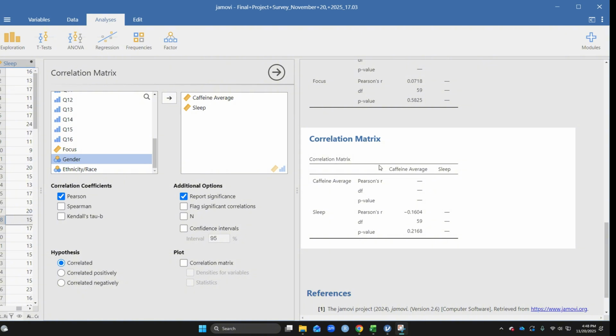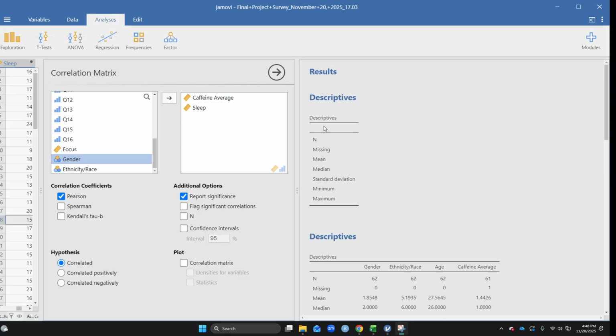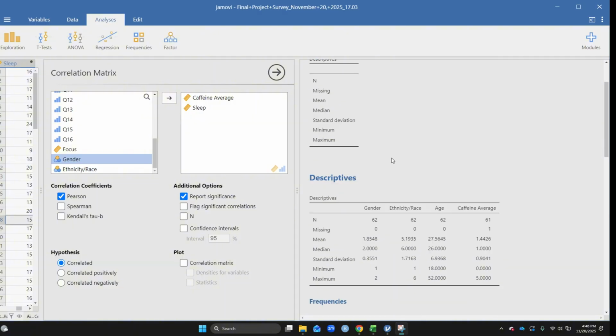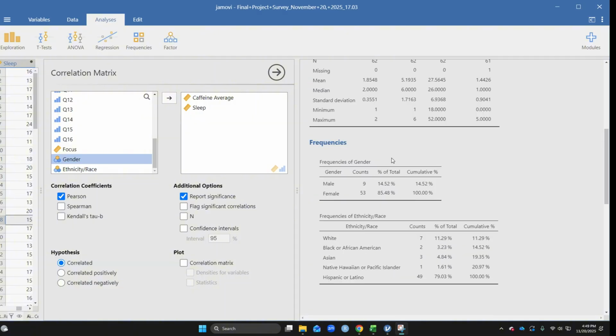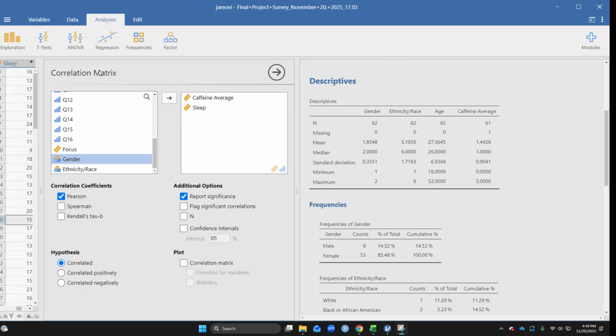So now that you guys did your two tests, you have your descriptives. Of course, you're just going to write this out in your paper. But I also want to remind you guys how to do your visualizations if you forgot. If you remember, in the final paper, only one is required. So let's say I'm prepping for my paper. I want to only have a scatter plot of my main research questions. So how to do this?